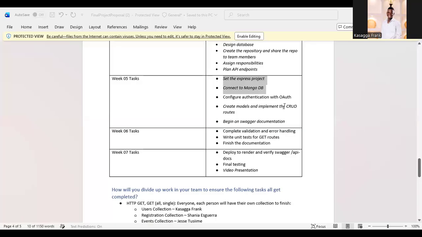I also did the parts in week 5: I set up the Express project and connected to MongoDB. So everything is working very well. And hopefully next week we shall be doing something else.